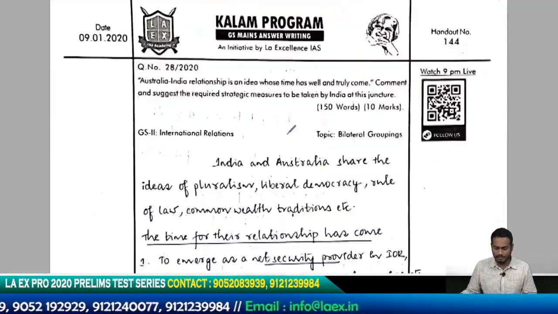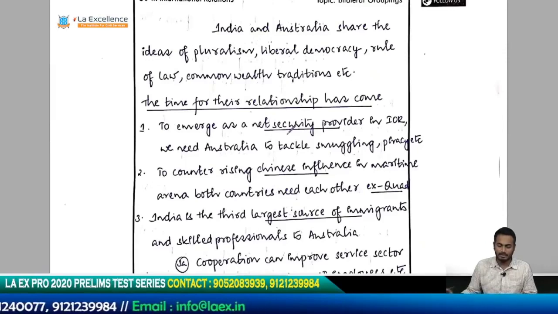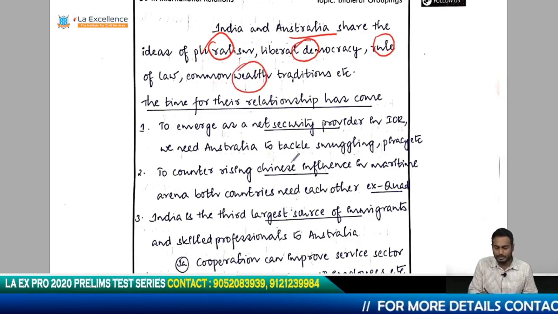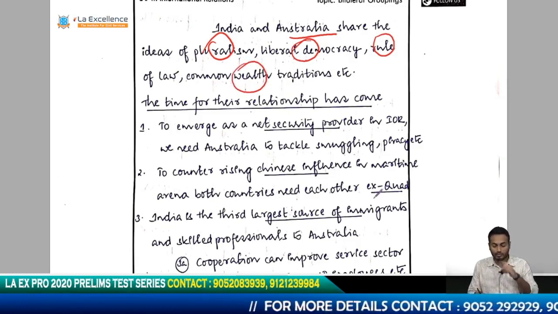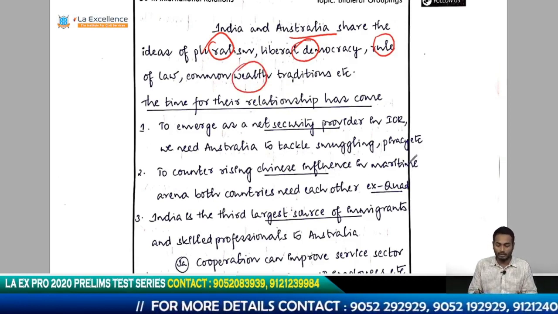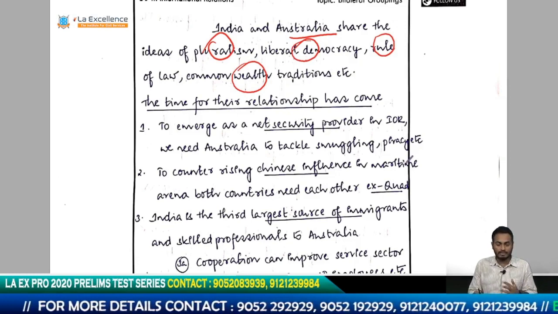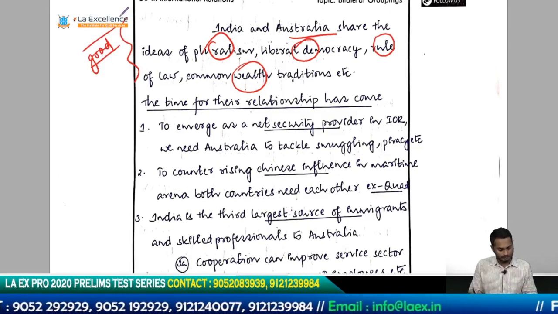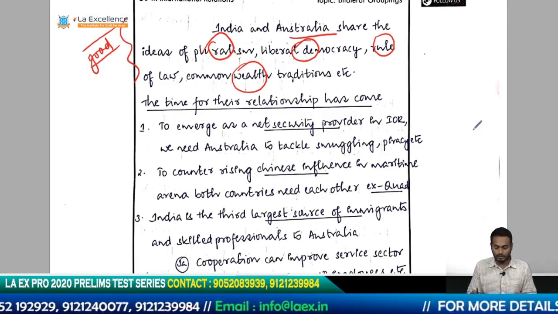Let us see how this person starts his answer. He has basically started with the summary approach or the definitional approach in a manner of speaking. India and Australia share the ideas of pluralism, liberal democracy, rule of law, Commonwealth traditions, etc. because both of them are members of the Commonwealth. So India and Australia share this kind of relationship. This is basically a good introduction. Okay, that is one way you can introduce your answer.